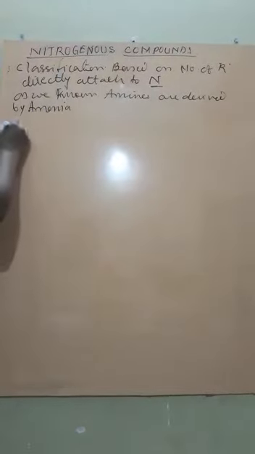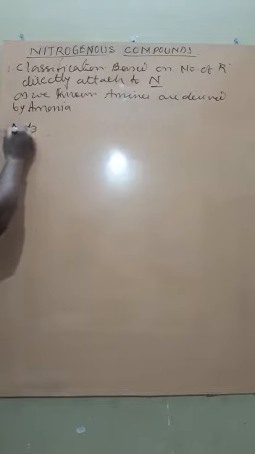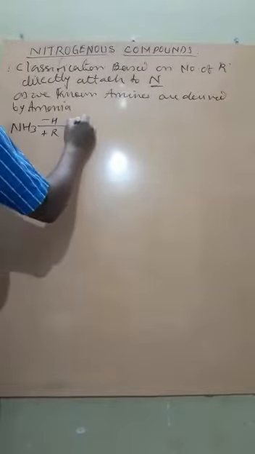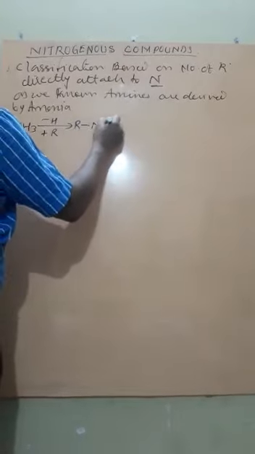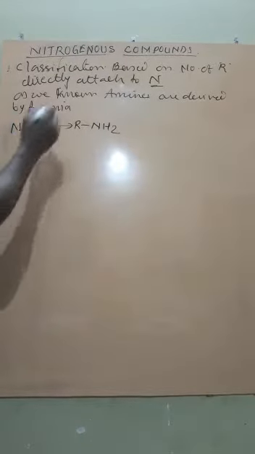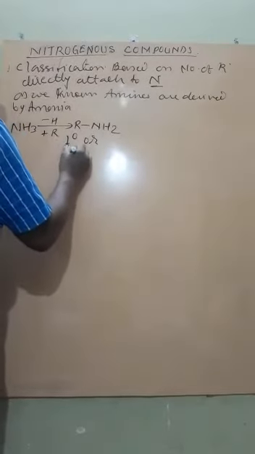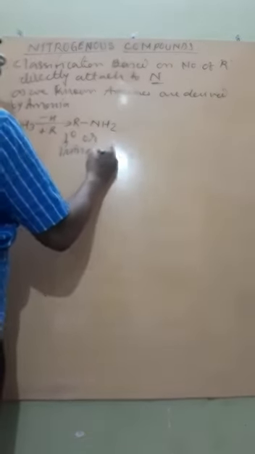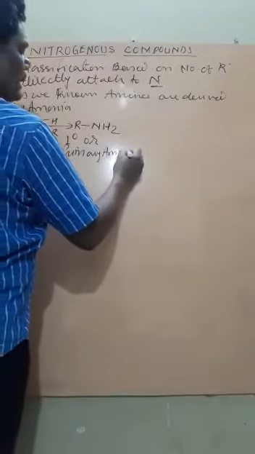Like here, if you take NH3, minus H plus R, it will become RNH2. This is called 1 degree or primary amine.